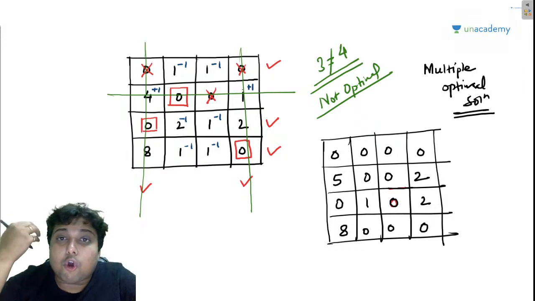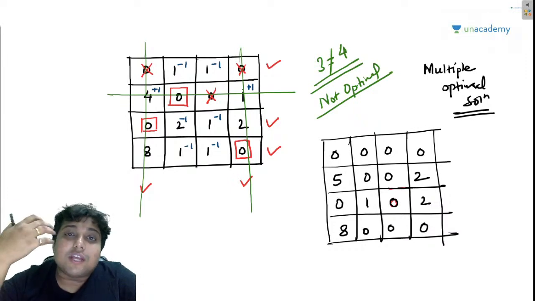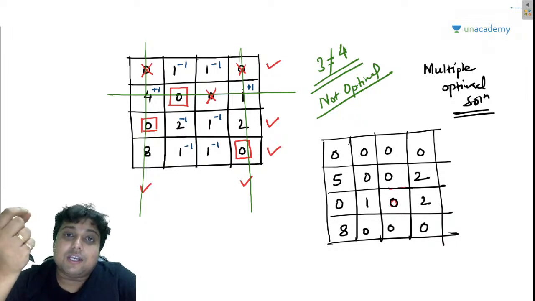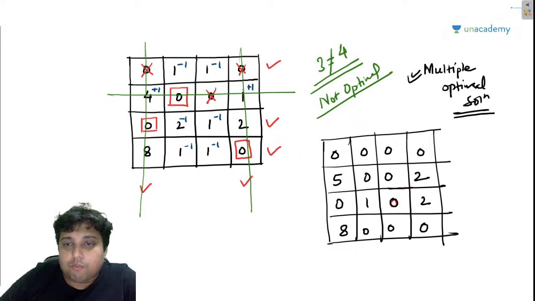Because there were more zeros, more opportunities on every row and every column. I had more than one opportunity. That means this problem will have more than one optimal solution and is going to be a case of multiple optimal solution, right?